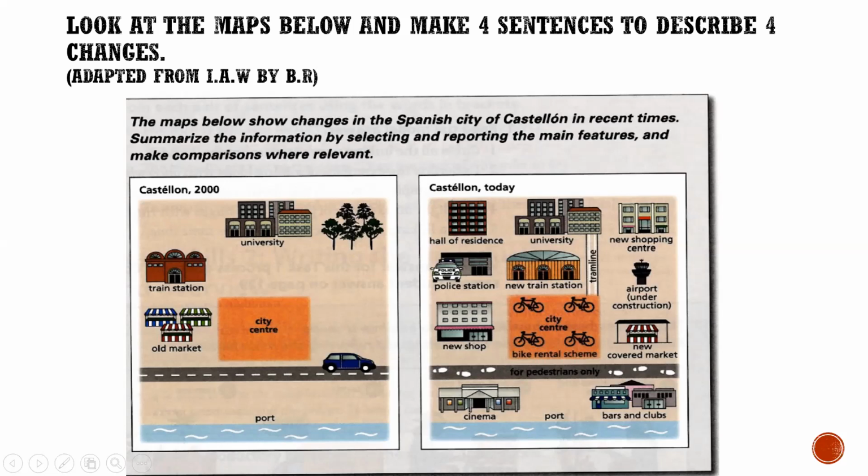Okay, so you have now got 5 minutes. Describe the north part of the city between 2000 and today. You can use my structures, like with something being done, where, which. But don't forget the last instruction: don't forget the tense form. 2000, past simple; today, present perfect or present simple. Okay.